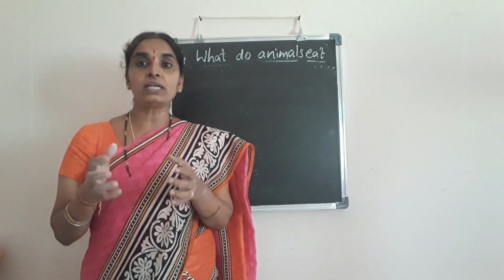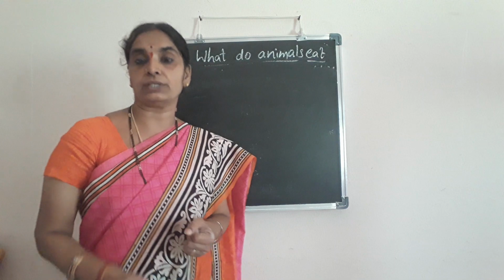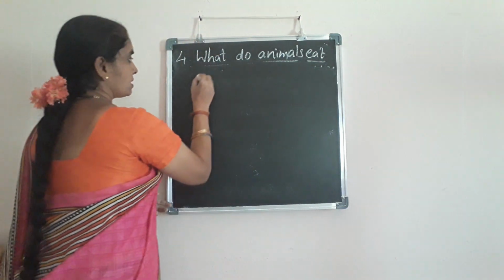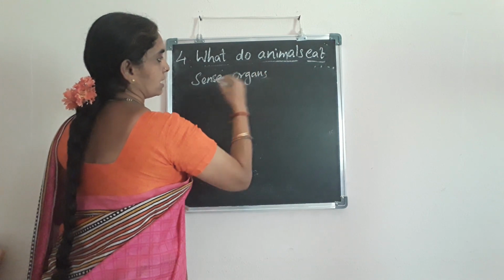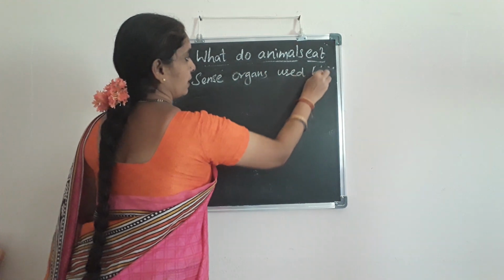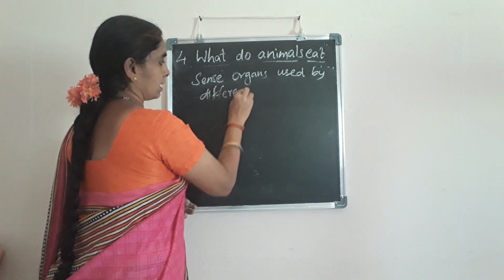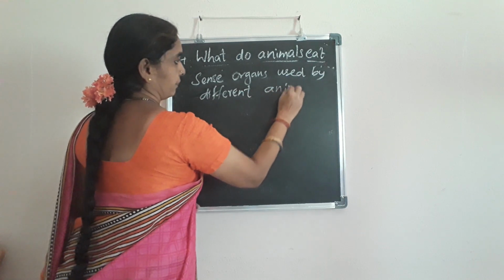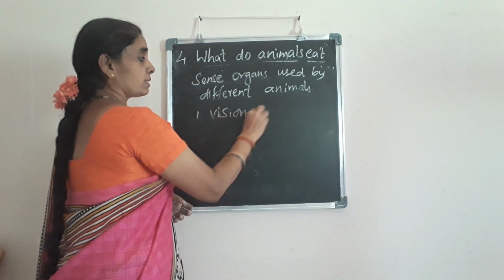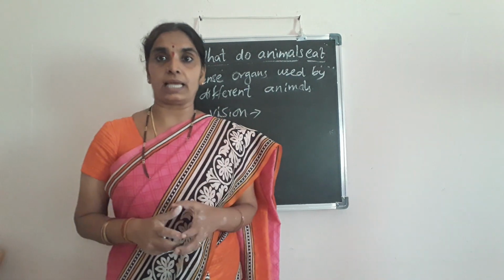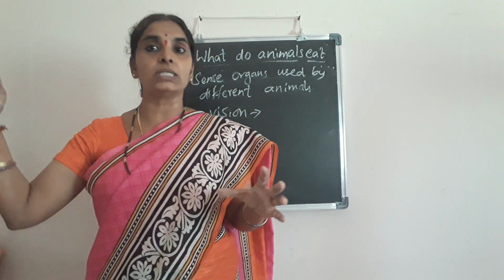Especially, what are the different sense organs used by different animals in tracking the food, we'll see now. Coming to vision, the first sense organ. Some animals have good eyesight, so they can spot very tiny objects from a longer distance too.